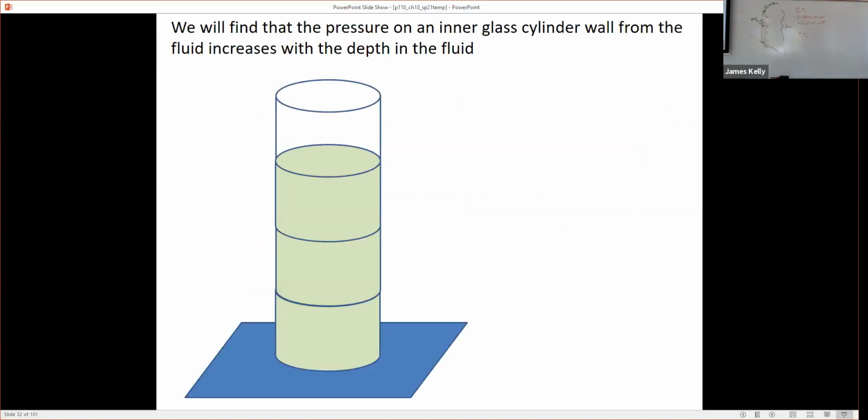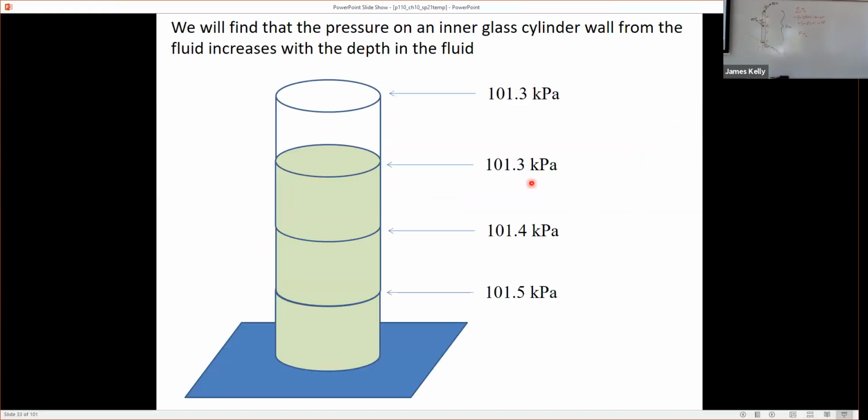The point is, it can vary, and we're going to see that happen all the time with liquids and gases too. In the atmosphere, the pressure decreases as you go up. So for example, the pressure on the inner side of this glass cylinder increases as we go further down in the fluid.